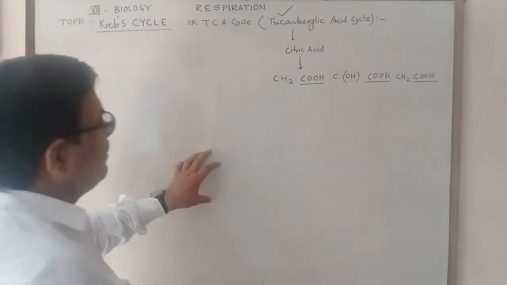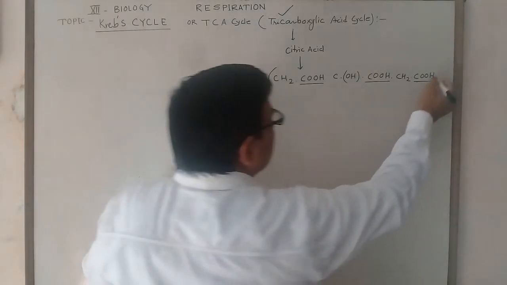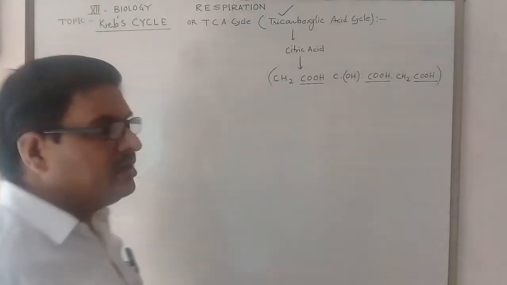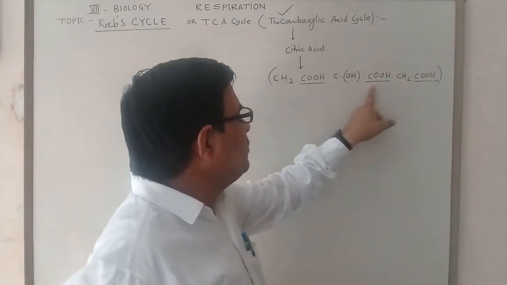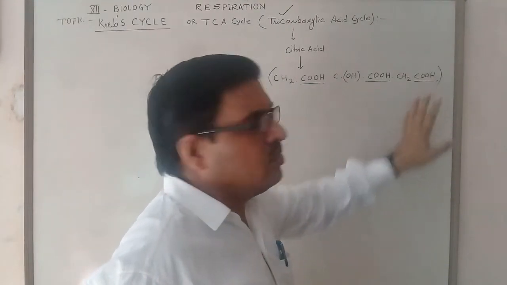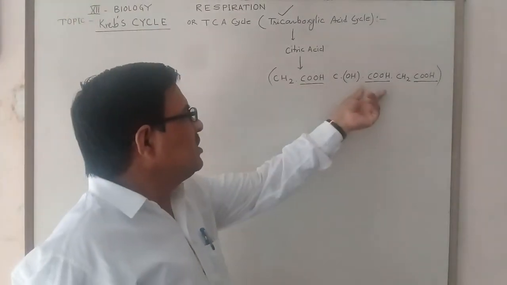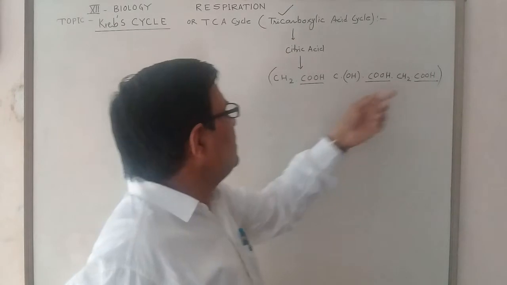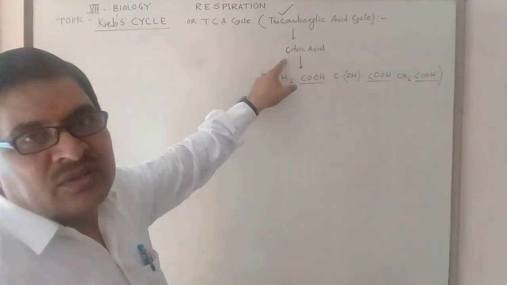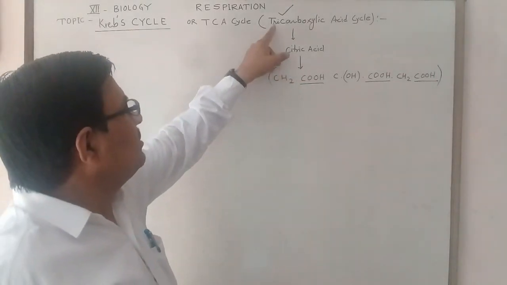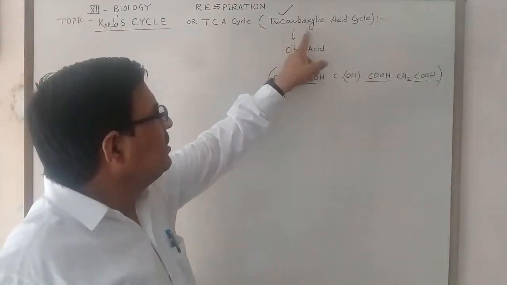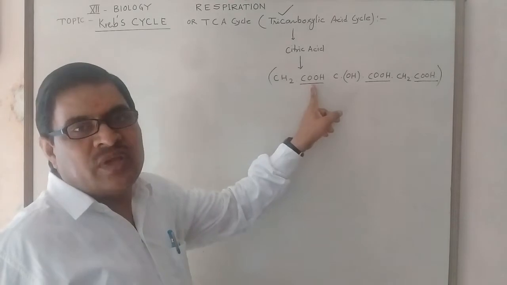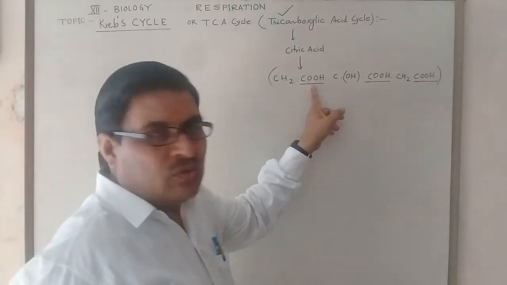Tri means 3, and COOH is the carboxylic group.